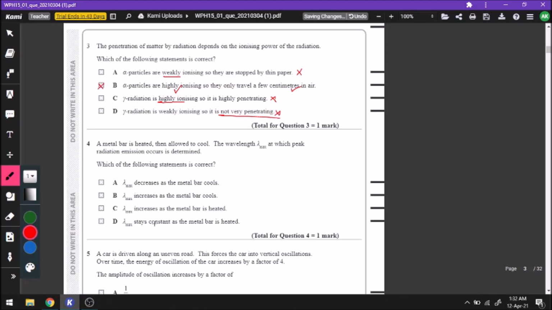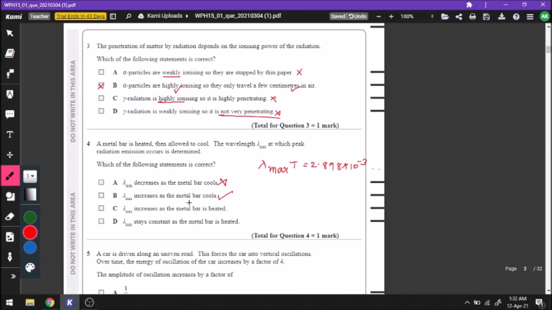A metal bar is heated, allowed to cool, the wavelength. Okay, so we are talking about this law here. Lambda max times T is equal to 2.898 times 10 to the power minus 3 meter Kelvin. This tells us that the higher the temperature, the smaller the wavelength. A: Lambda decreases as the metal bar cools. It is saying that as temperature decreases, lambda will decrease. No, this is wrong. B: Lambda increases as the metal bar cools. Okay, this is the right answer.